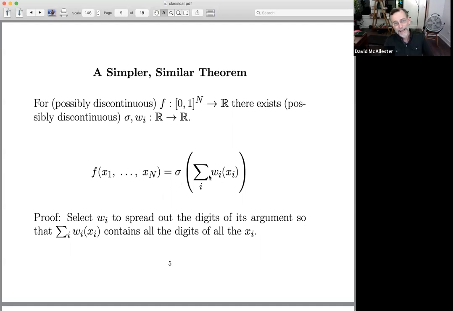And then I can pass that through another function that pulls those digits out and exactly reproduces this function, and applies this function to a reconstruction of the n inputs that I get from reconstructing the inputs. This is preserving all of the information in all of the inputs.